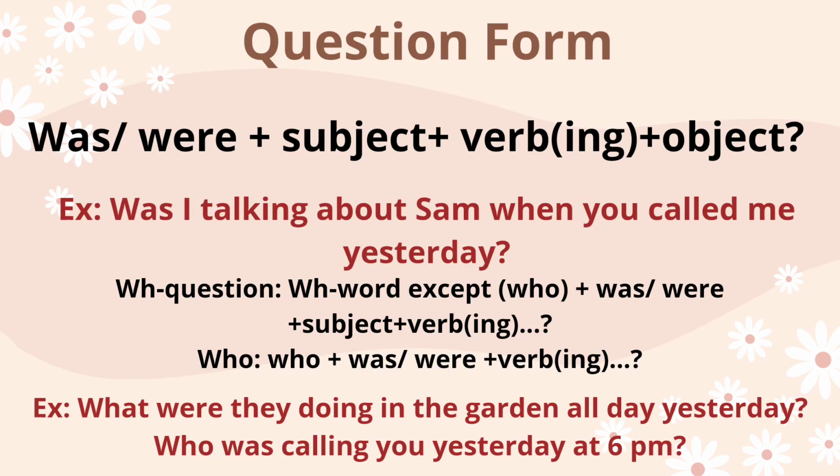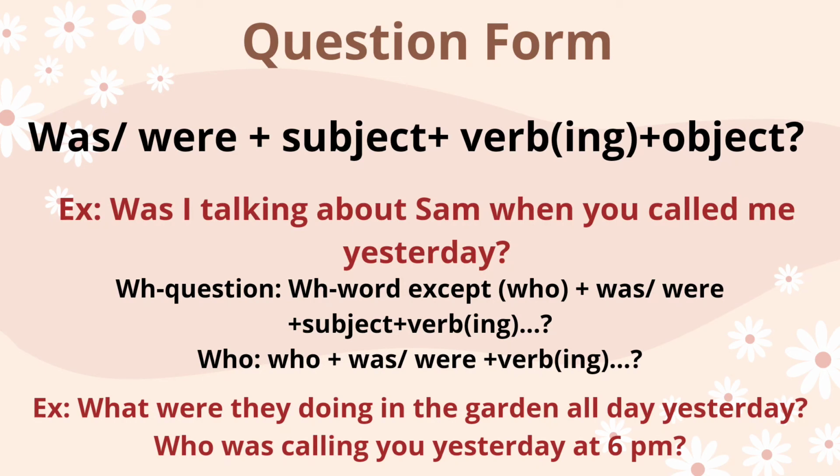Then in the question form, we put was or were, it depends on the subject, plus the subject plus verb plus ing plus the object. And then we put the question mark at the end. For example, was I talking about Sam when you called me yesterday?